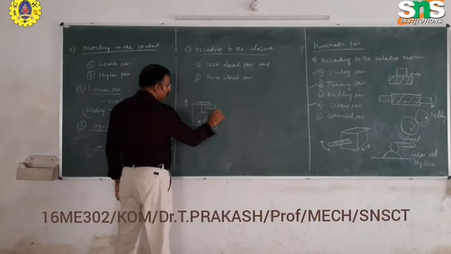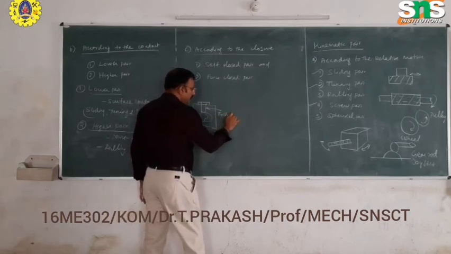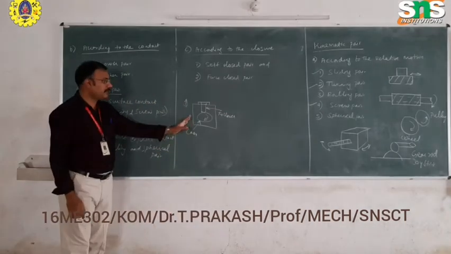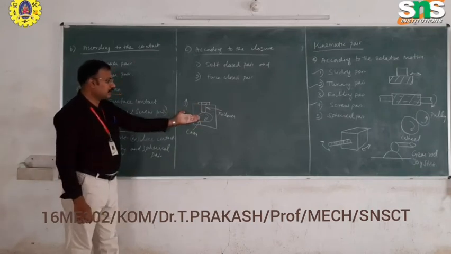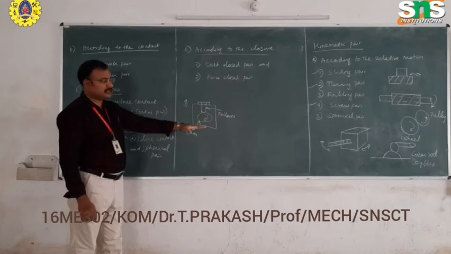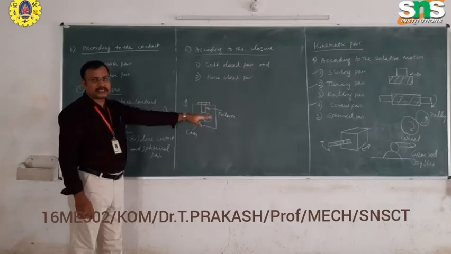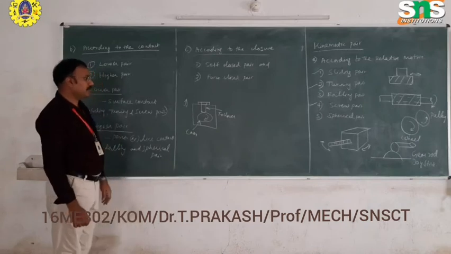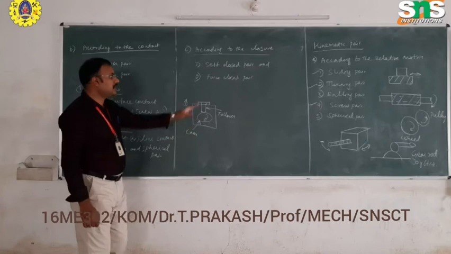Where is it used? Normally in our IC engines for opening and closing the inlet and exhaust valve. Mostly this type of combination is used. The cam is directly connected to the flywheel. Therefore, when the flywheel moves, there will be an elliptical movement of the cam, and the follower touches the cam. Therefore, the follower has an upward and downward movement, and it opens and closes the inlet and exhaust valve. It is called a self-closed pair.